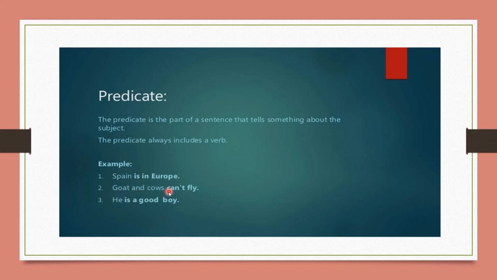Goats and cows can't fly. So here the supportive verb and main verb are given. And goats and cows are the subjects. So this part is the predicate. He is a good boy. Now the information about him is given here. And with the help of verb plus comment or complement we can say, he is a verb and good boy. So it's a combination of verb plus complement which states something good about him.